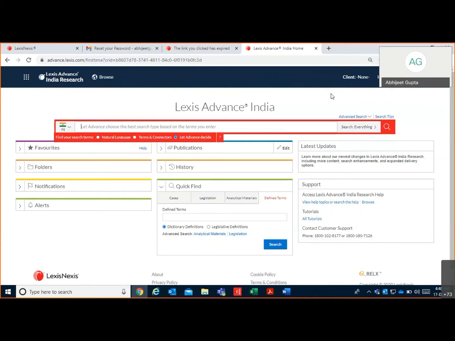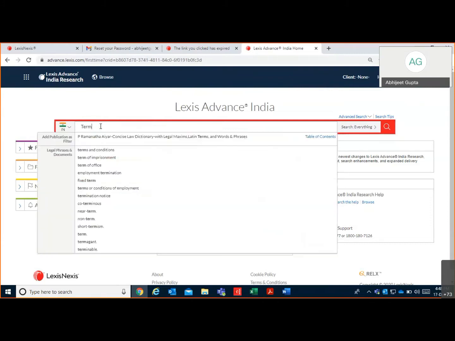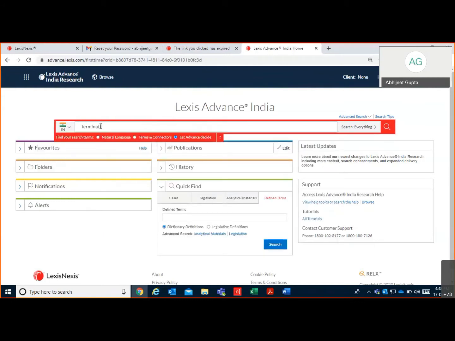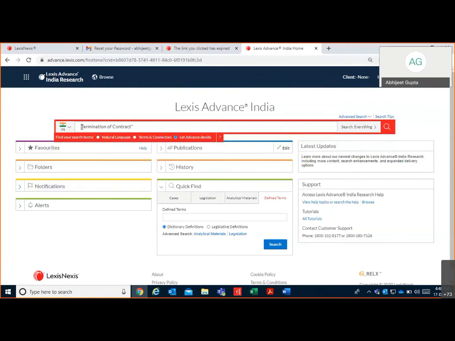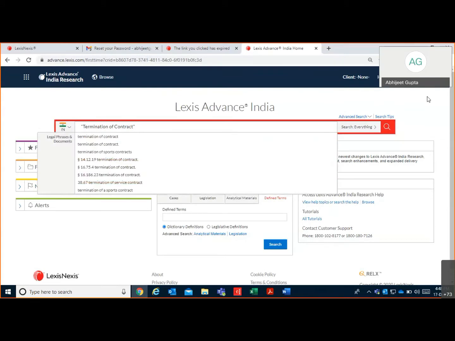I'll quickly perform one keyword search here. For example, you want to see termination of contract. To keep it together, to treat it as one single phrase, I will put double quotes here.